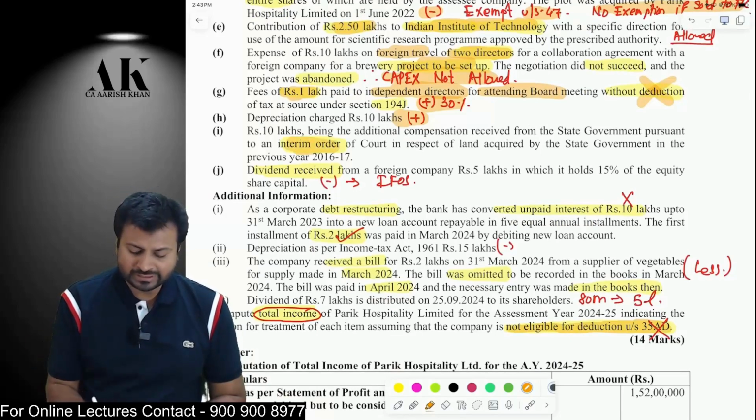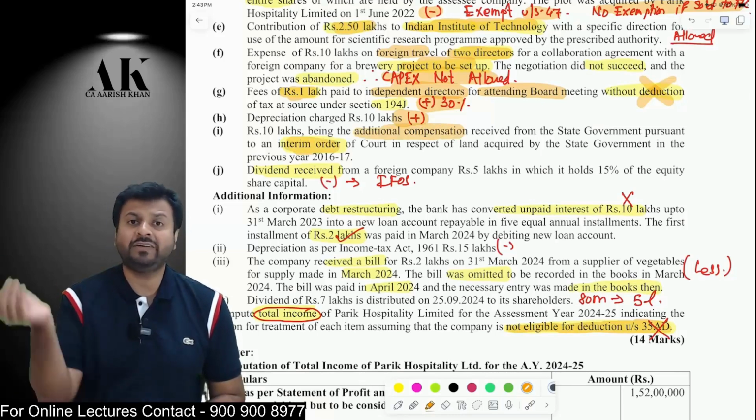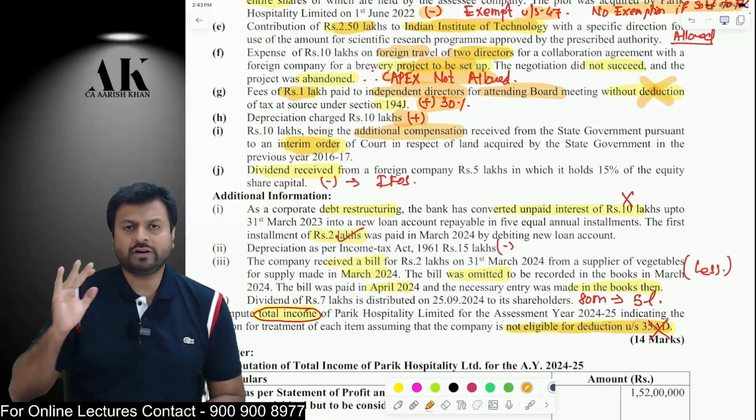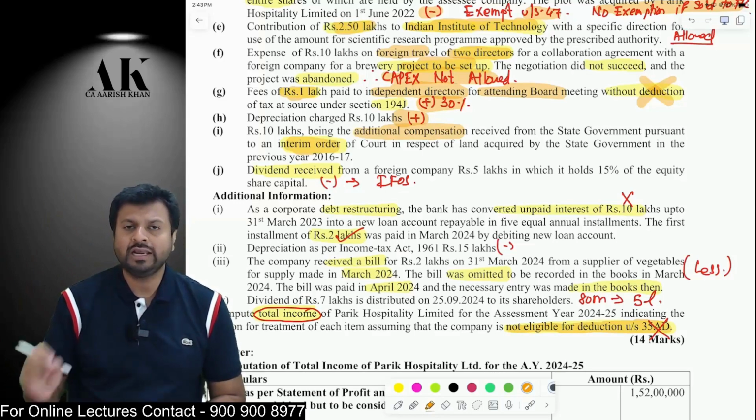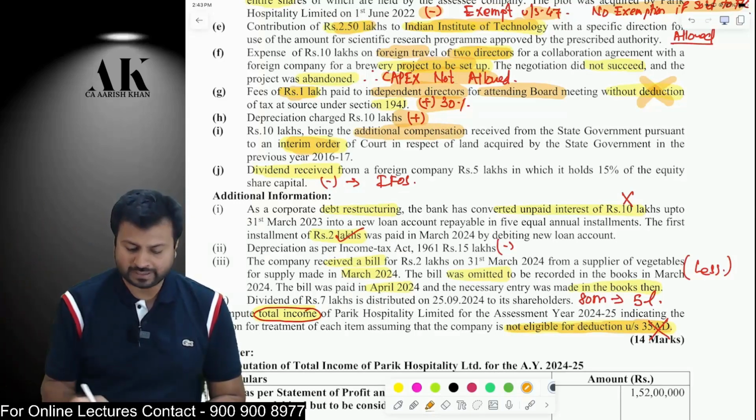Again, next one is a similar adjustment. You have received some amount as an additional compensation in pursuance of an interim order of a court. So whenever you receive any amount in pursuance of an interim order, it will be taxable in the year in which the final order is passed. So right now, reduce from here, it is not taxable as of now.